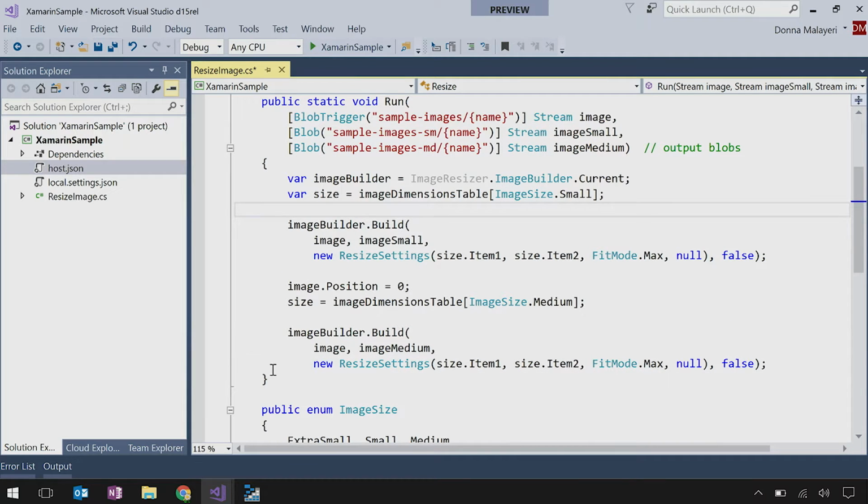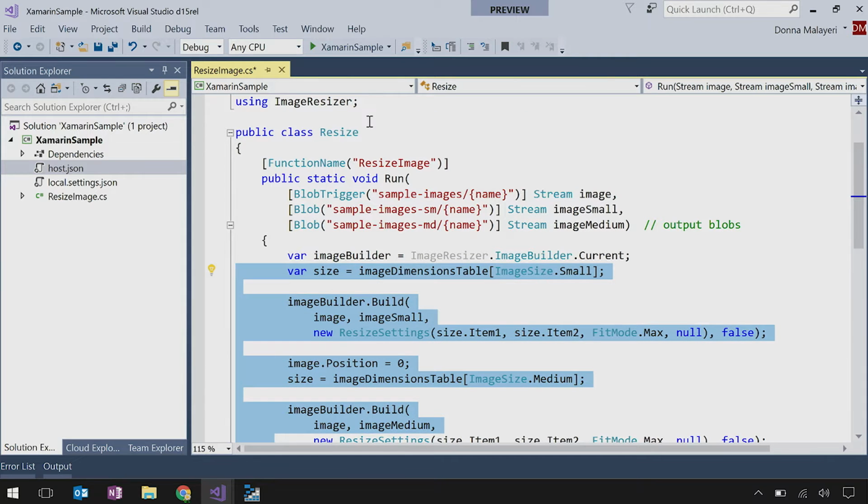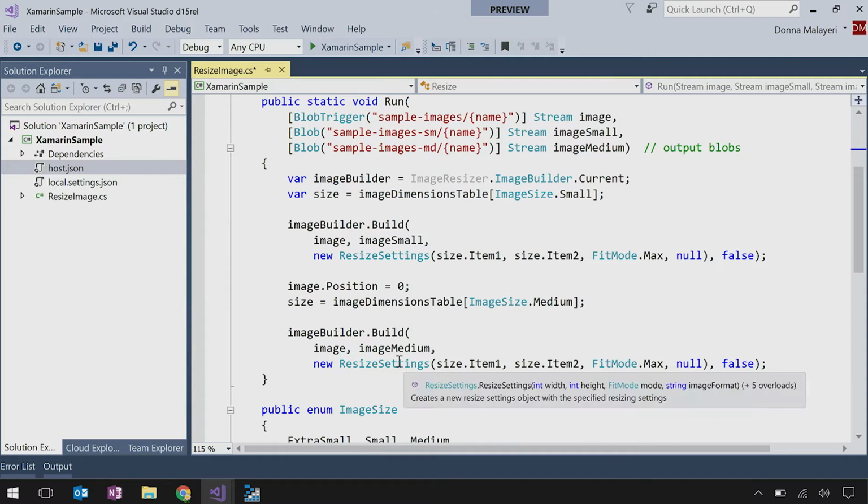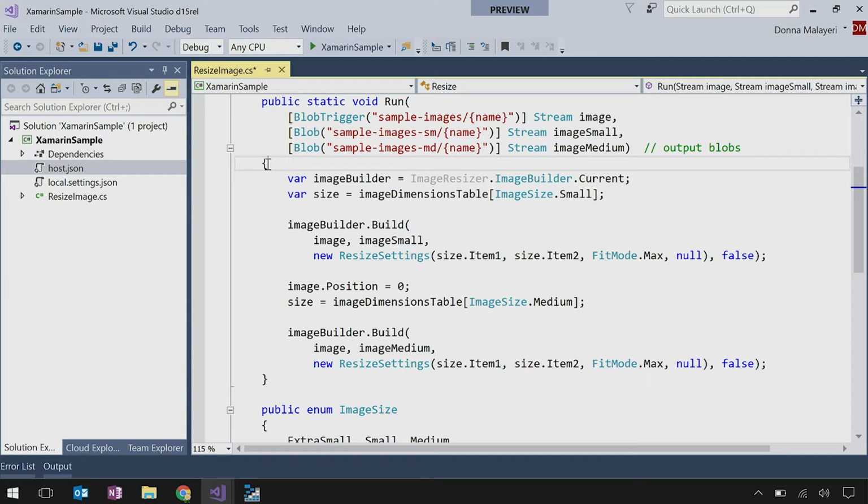Now notice this code. I am not using the storage SDK at all, even though I'm using storage. And if you look at my usings, I have a few usings. No references to storage, which means it's super easy to get started. You just use streams. So I'm just going to write out to a new stream. And it just knows that this was output to a blob because there was a blob trigger, and these are blobs that are being output. Exactly. Whoa, cool. So this is the power of binding. So it's that easy to consume other Azure services. So there's bindings for Service Bus, DocumentDB, or Cosmos DB now, and all kinds of other services. So I take a photo, I upload it to blob storage, and boom, it's resized in literally 4 lines of code. Exactly. That's crazy.